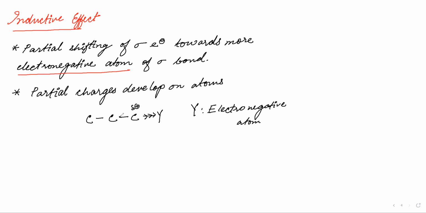And then further this delta positive, now it is delta positive. That means this carbon is more electronegative than this carbon, as it has a positive charge. Even though that positive charge is partial, it will pull some electrons, but a lesser amount than the Y. It will pull, but with less intensity, and then we will get delta positive. That means this positive charge is less than this positive charge. Then we will have a delta positive charge here. Are you clear with this idea, Jubaina and Fatima? How the charges are developing?